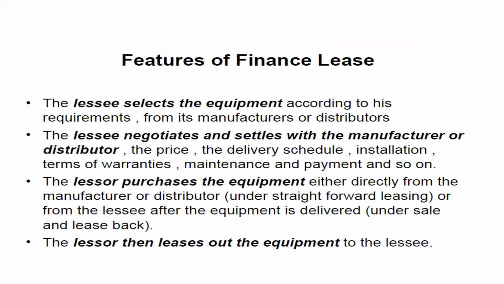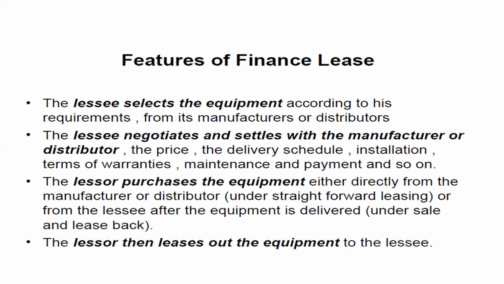Now, if you see the features of the financial lease, from the discussion it can be easily understood that normally the asset or the equipment which is to be purchased is not decided by the lessor in a financial lease contract. Normally, the equipment or asset is decided by the lessee, because the lessee wants to use that. So the convenient quality of the asset is decided by the lessee, not by the lessor.